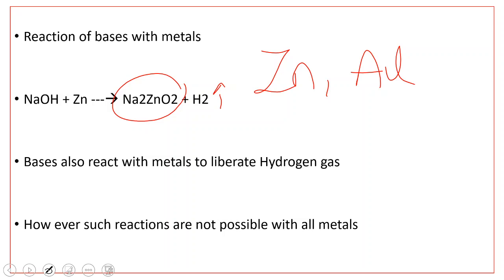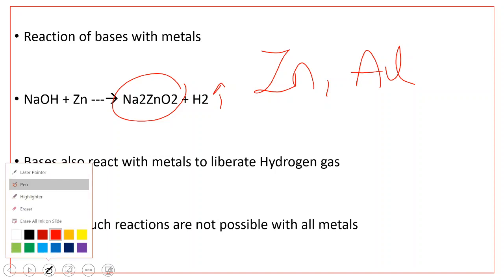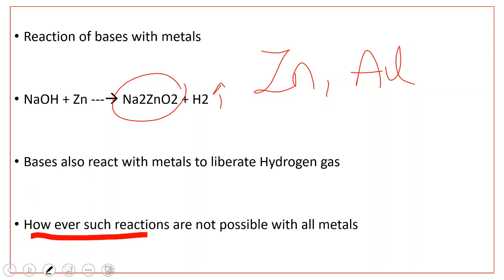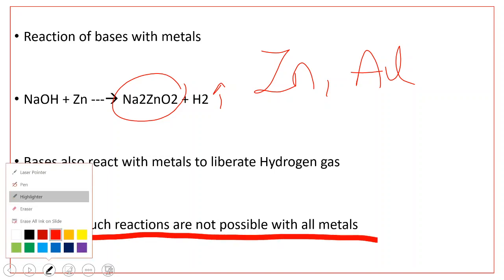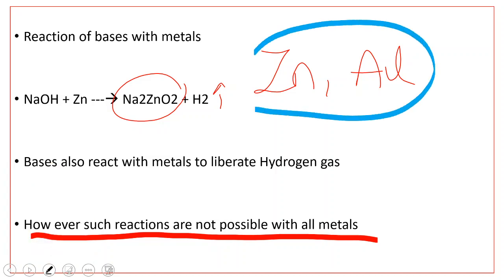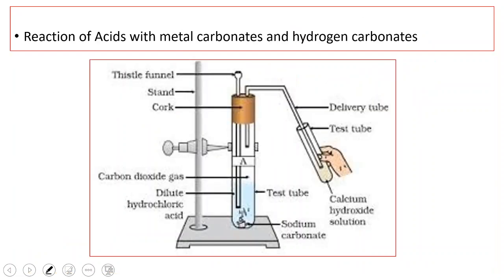Only these two metals. This is an exceptional case. Metals generally do not react with bases, because all metals are basic in nature. So there is an exceptional case where only these two metals react with bases to liberate hydrogen gas. So that's why I have given here that such reactions are not possible with all metals. That is possible only with these two metals, zinc and aluminium, as zinc and aluminium are amphoteric in nature.